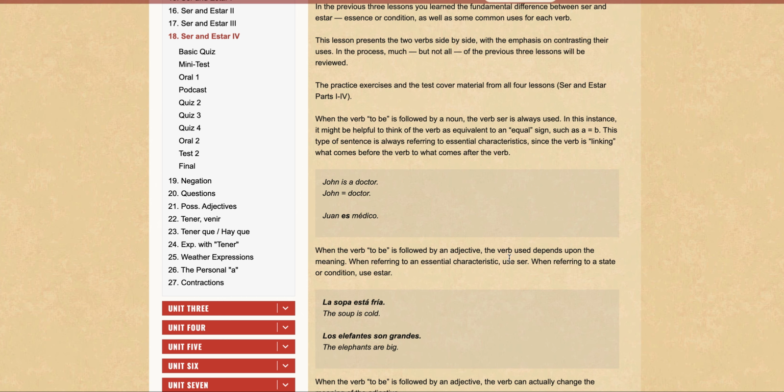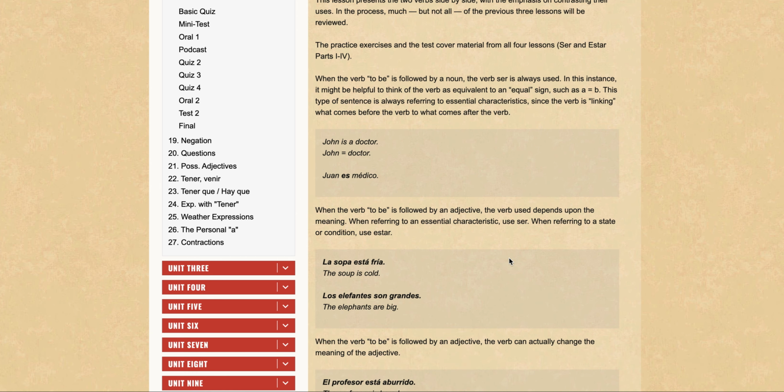And the second one is when you're following the verb by an adjective. So la sopa está fría, right? So fría is an adjective, and it's coming after the verb.